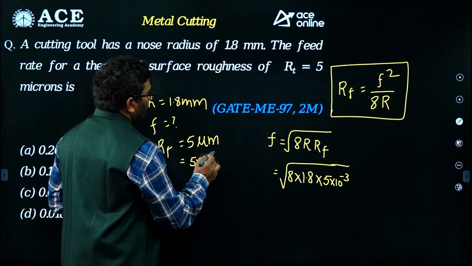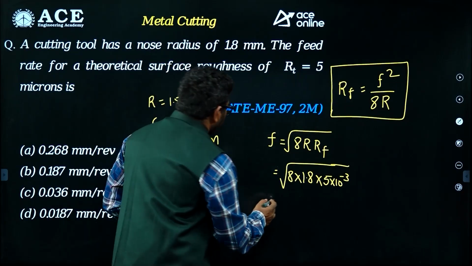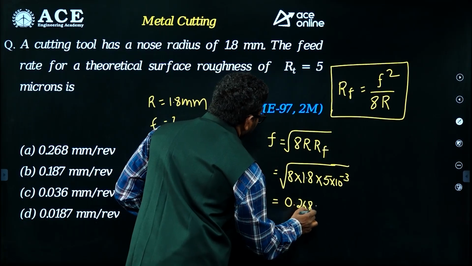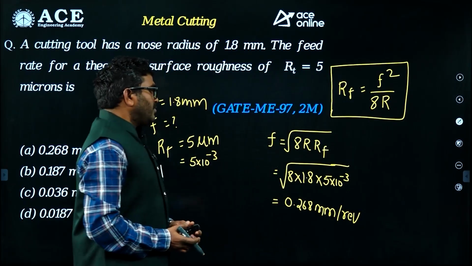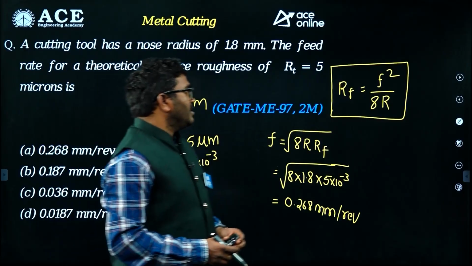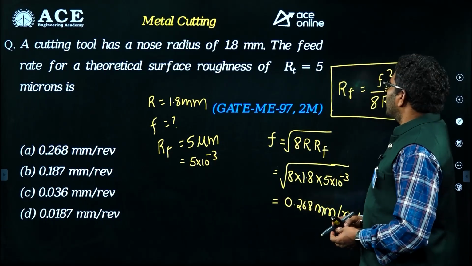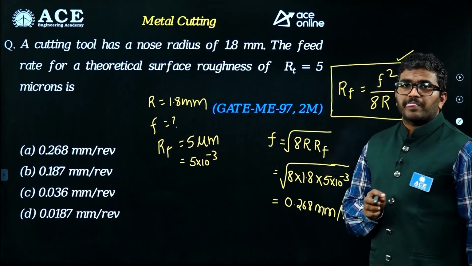If you solve this, you will get nearly 0.268 mm per revolution. So this is a question from metal cutting. If you remember this formula, you will get the answer easily.